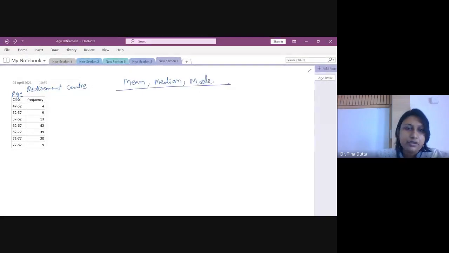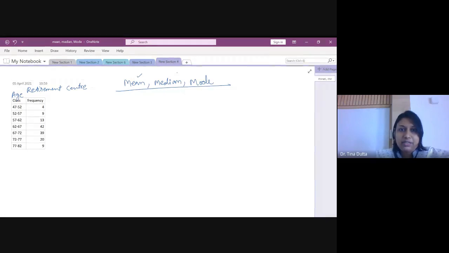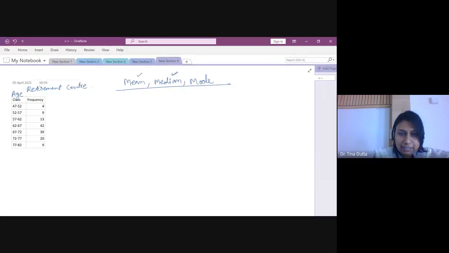So mean, median, mode you need to calculate for this data set. Mean, that means on an average, what is the age of a person who is entering that retirement home. Median, that means what is the middlemost age, below which 50% of the people would lie and above which 50% of the people would lie. And mode, that means which is the most frequent age at which people are entering the retirement home.